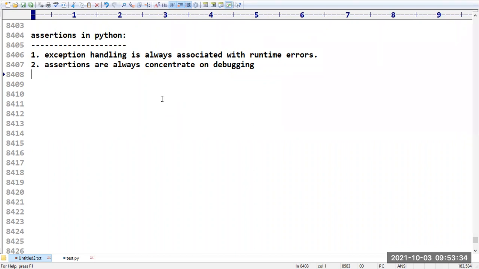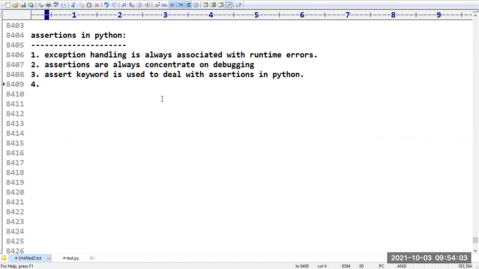Then, sir, how can we implement assertions in Python? For that we have a syntax. There is one special keyword. What is the keyword? It is assert. The assert keyword is used to deal with assertions in Python. Sir, I will take one simple example.